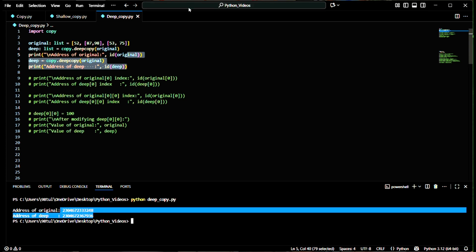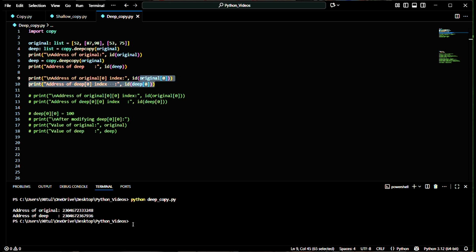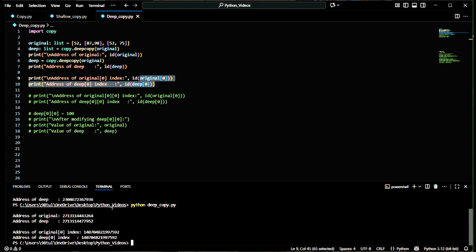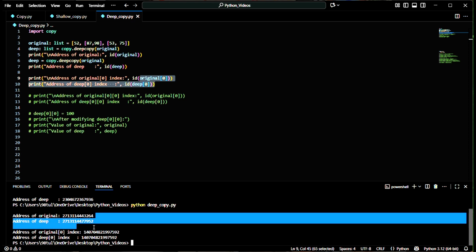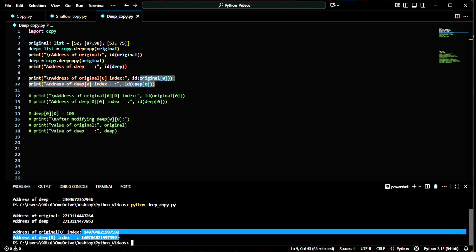This is expected. Now we will check the inner resources. This was for the outer resource. Now we will check the inner resource, and let's check what the change is. We have already seen the outer resources have different addresses, and here we can check the inner resource has the same address, like shallow copy.